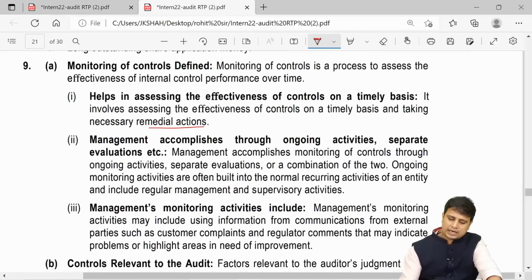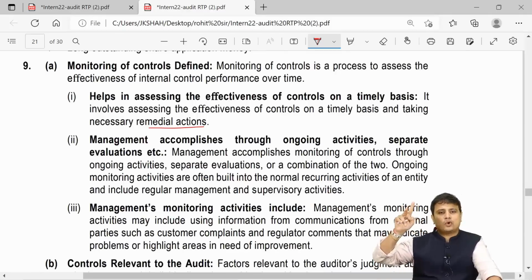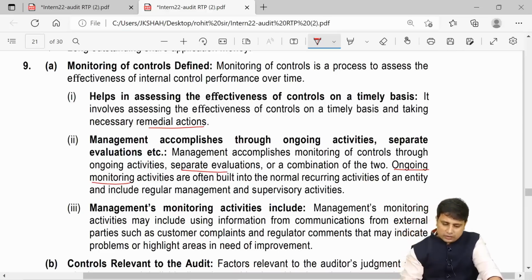Second, how the management can accomplish this. The management can accomplish it through different ways. If you recollect our chapter 4, one is ongoing activity, one is separate evaluation. When we talk about separate evaluation, it is nothing but an internal audit. So there are two different ways.